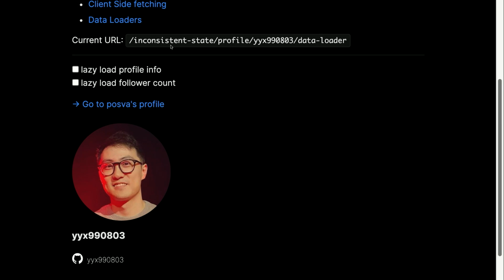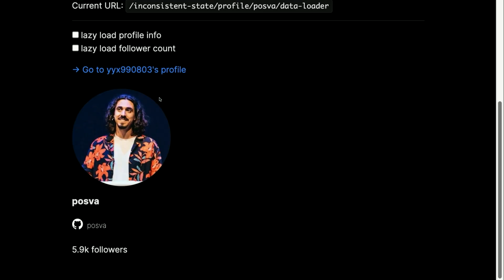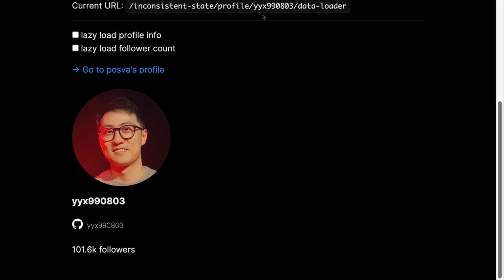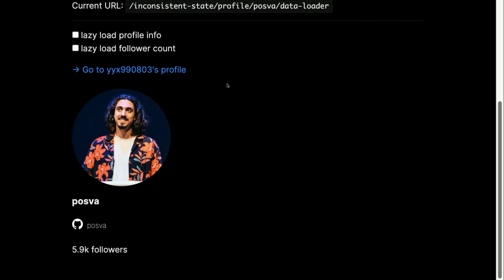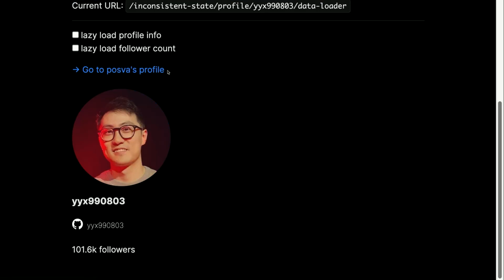So this is the global loading state. And you will see that if I go to another page, oops, I should have scrolled first. All the data comes in at the same time, okay? And the URL changes also at the same time. It's like a whole change at the same time. Everything is consistent. And so when we switch between profiles, we always have consistent data. So here, because the navigation is not over, I'm canceling the navigation and triggering a new one.